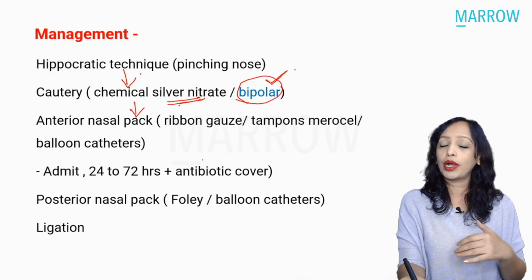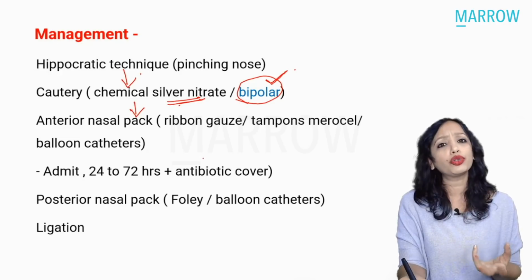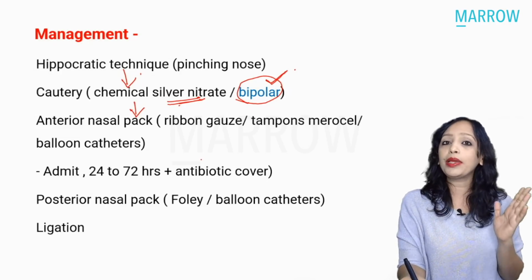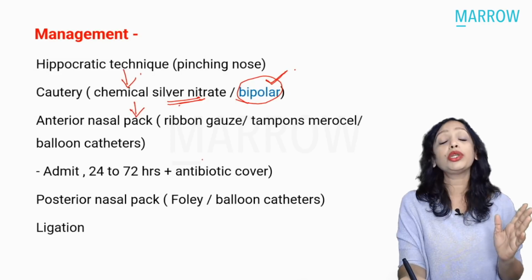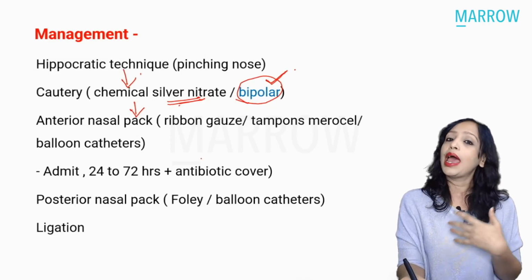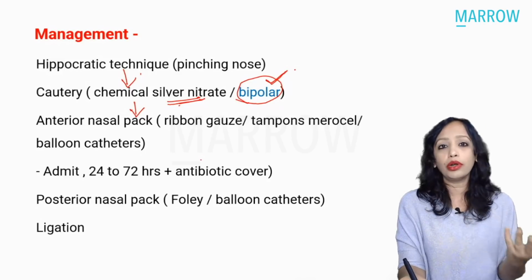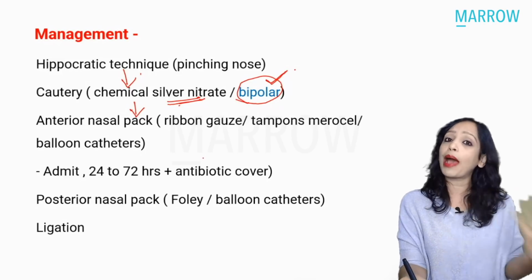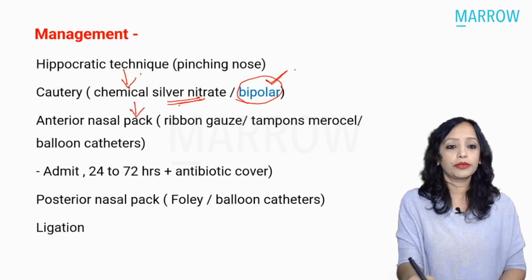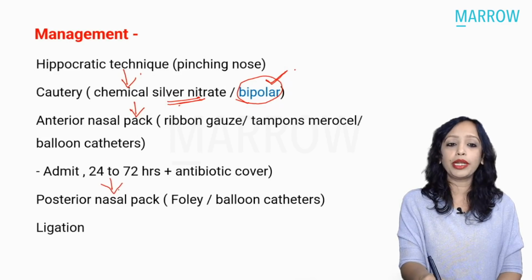Now once you have packed the patient, should you remove the pack after 2 hours, after 4 hours? No, you have to let the pack be there at least for 24 hours, and you can leave it maximum up to 72 hours, after which you remove it and see. If there is no bleeding, good. If it is bleeding, then you can pack again, but you will not leave the pack there for more than 72 hours. And if it still continues to bleed, then posterior nasal pack.